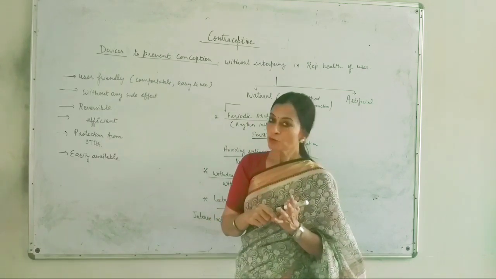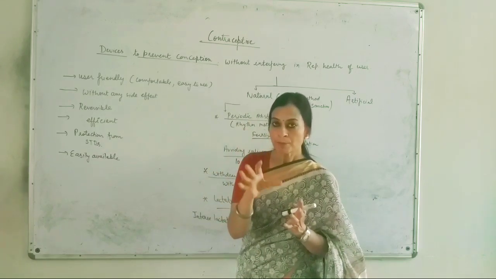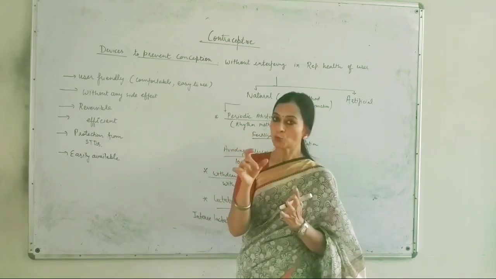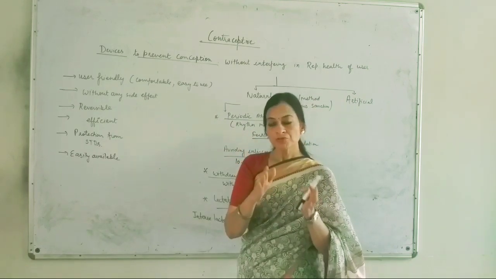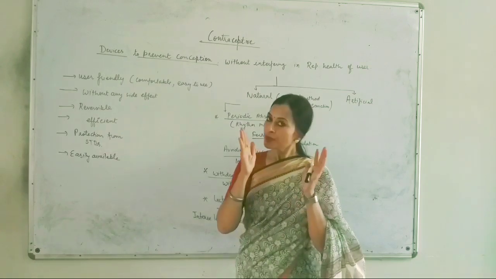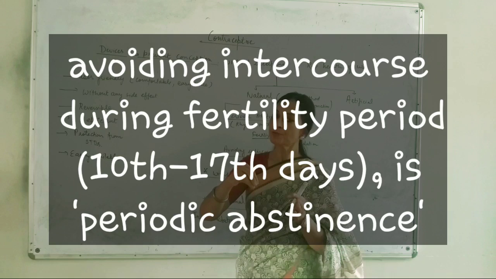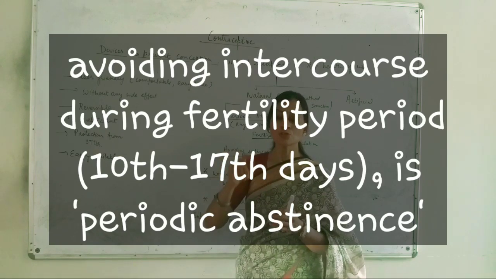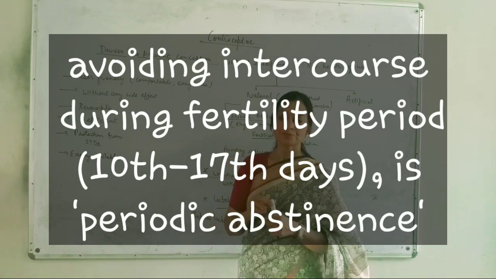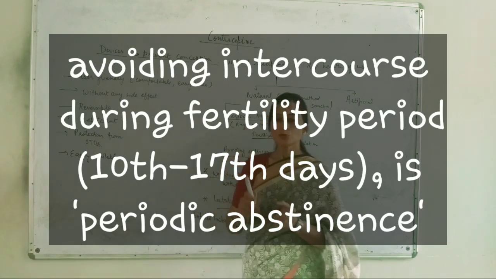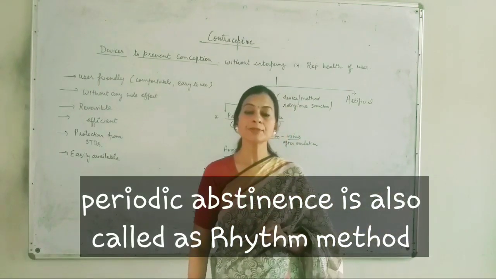If the female doesn't want to conceive, in that case the couple have to prevent intercourse or the physical relationship in these days. 10 to 17 days are unsafe periods for intercourse if the couple don't want to have a child. So this is periodic abstinence, which is also called the rhythm method.